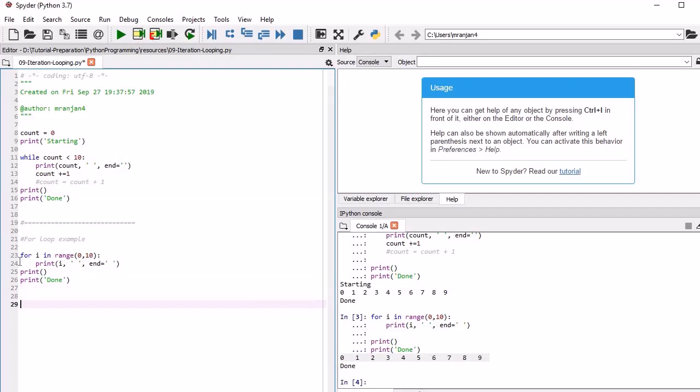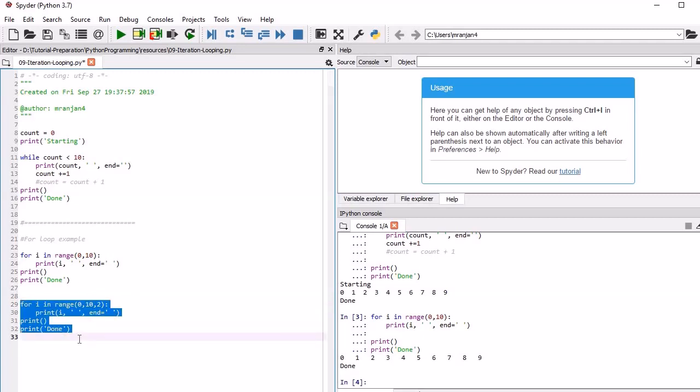For example, if you take the same example and suppose that you want to perform two steps. Right now it is performing one step: 0, after 0 it prints 1, then 2, then 3. But I want it to jump two steps: 0, 2, 4, 6, something like that. So how do you do that? Here you need to specify another parameter of this function, 2.